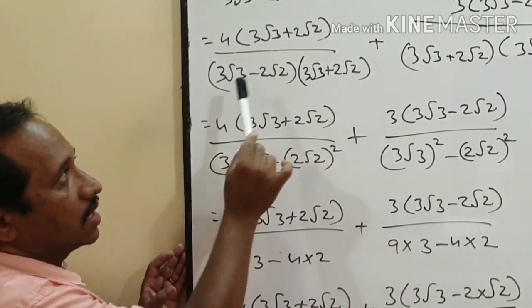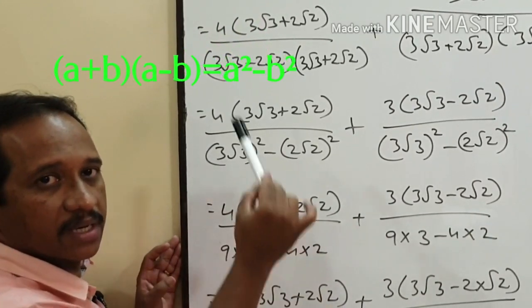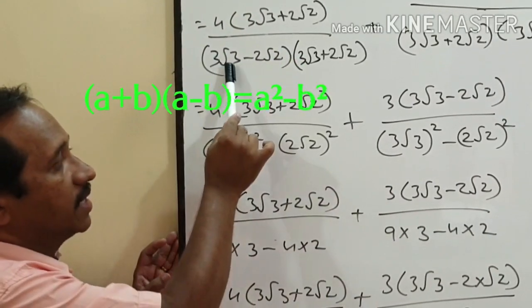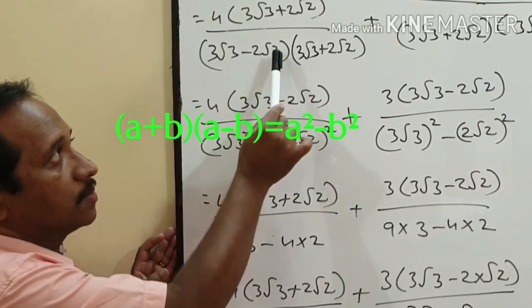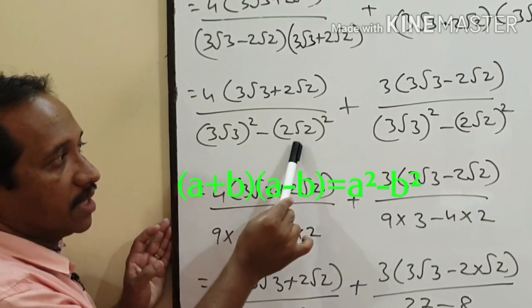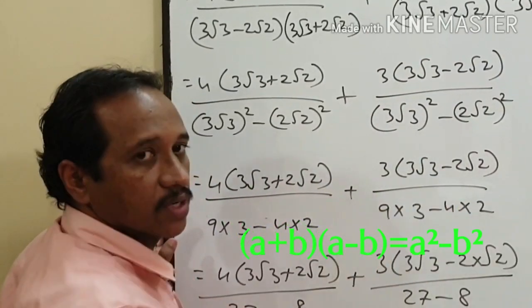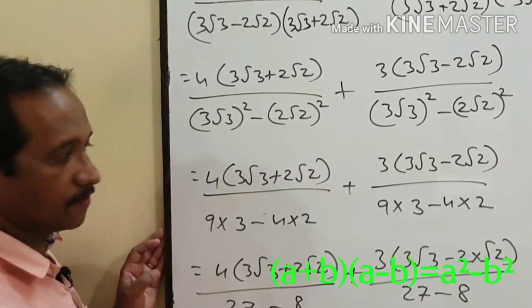Keeping the numerators same, we simplify the denominators. In the place of a, we have 3 root 3, and in the place of b, we have 2 root 2. So 3 root 3 the whole square minus 2 root 2 the whole square. Here also 3 root 3 the whole square minus 2 root 2 the whole square.